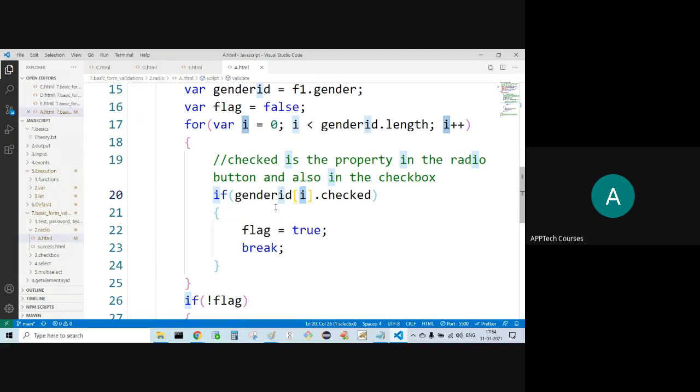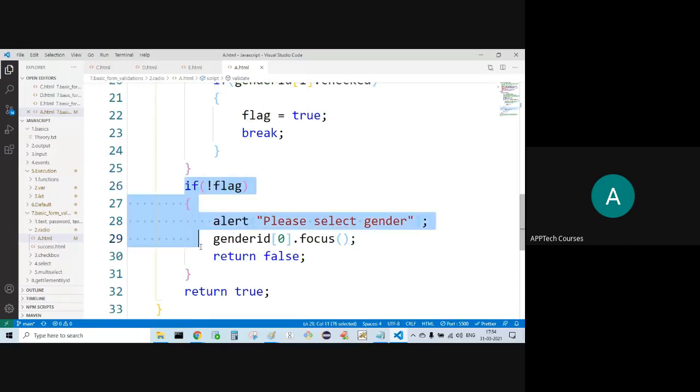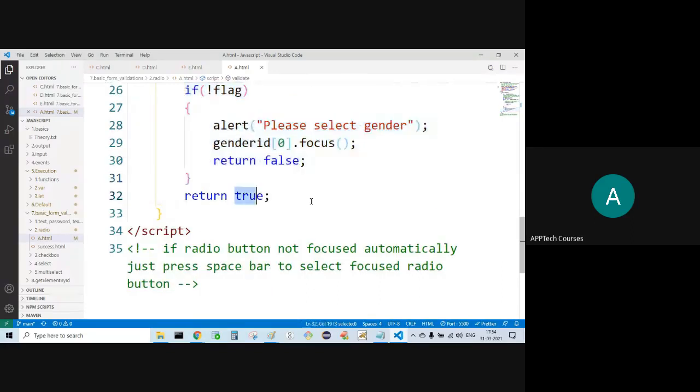Gender ID 1. It is checked. It got selected. Now it is entering the flag. Flag is equal to true, it is assigning with a true. Now this entire for loop is breaking. Not true means what? False. This if block won't be executed. Returning true, that is the female radio.